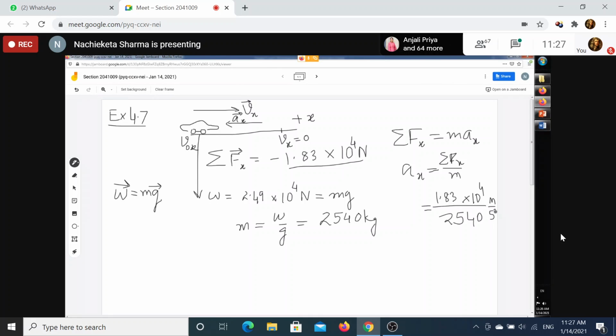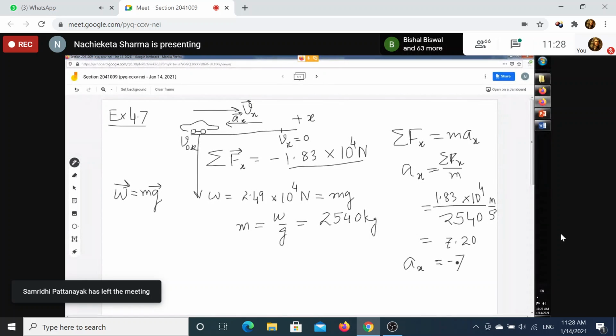If I do the calculation, I get the magnitude of the acceleration as 7.20. If you like, you can put a vector, but you have to understand that in one-dimensional motion I am not putting a vector. So when I write this ax, this is a vector, and that's why this minus is there. This may cause a little confusion, but this 7.20 is my magnitude only.